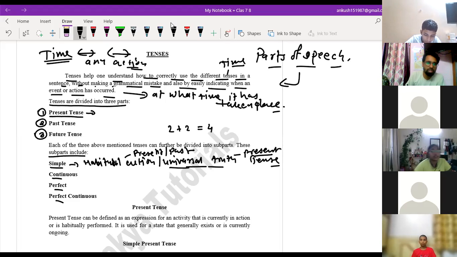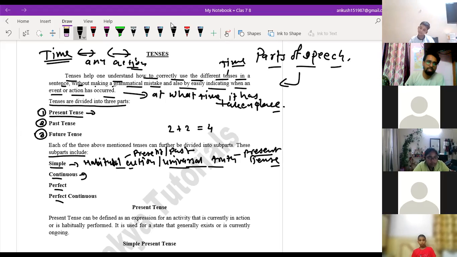Habitual action, sir? In the sense that, suppose my habit is to take coffee every day in the morning, so that is my habit. If I read the newspaper daily, that is my habitual action. Someone would say that he reads the newspaper daily, meaning a daily happening or habitual action, which is someone's habit. That is called habitual action, and it is represented by the simple tense.